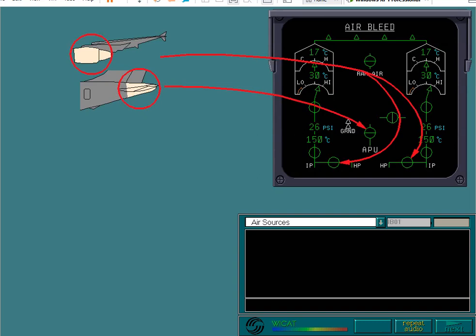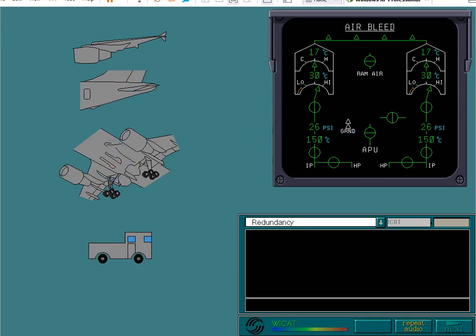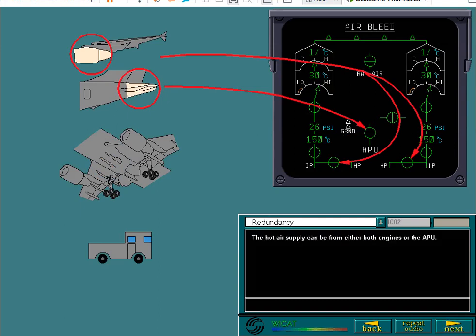The main air sources are the engines, or APU, supplying the hot air, and the 2 air conditioning packs supplying the cooled air. On the ground, it's possible to use a low-pressure ground cart to supply air at a fixed temperature instead of using an on-board supply. The hot air supply can be from either both engines or the APU.